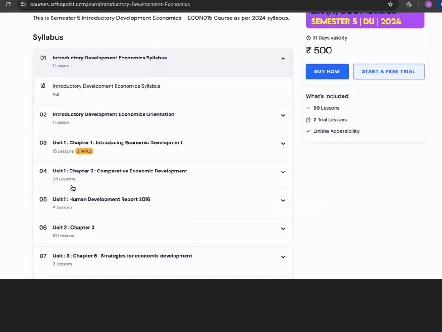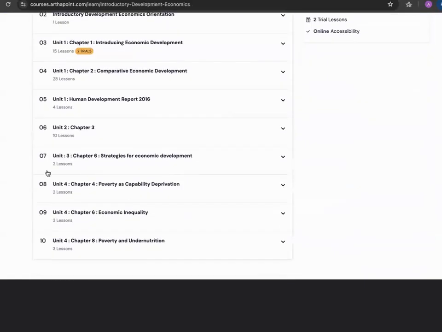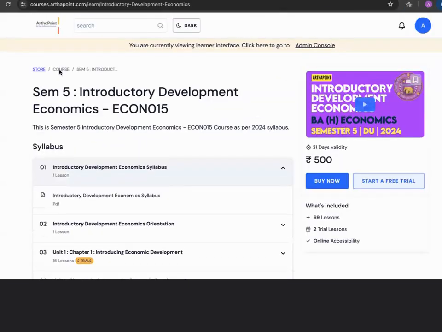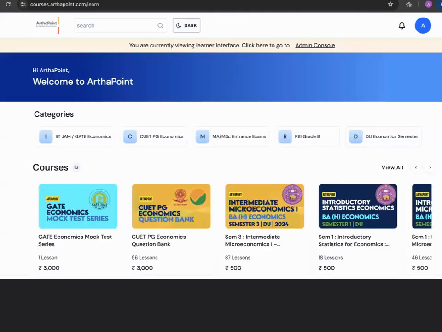You can see that unit 1 is completely covered. You can see that unit 2 is covered, and you can see that unit 4 is also completely covered. In unit 3 also, we have covered one chapter. So this is the link to our portal. You can go ahead, you can have a look at the various courses.